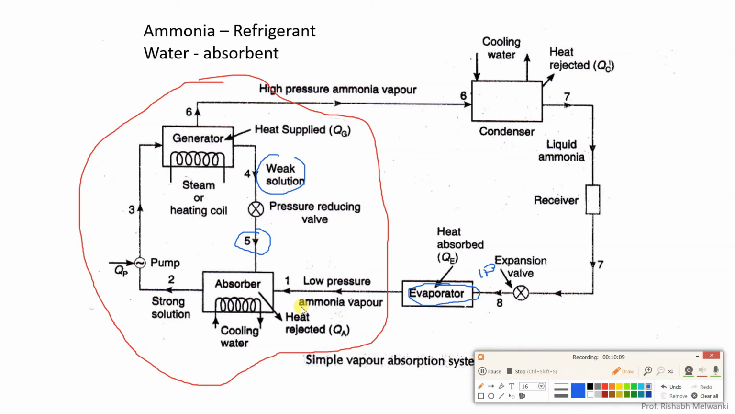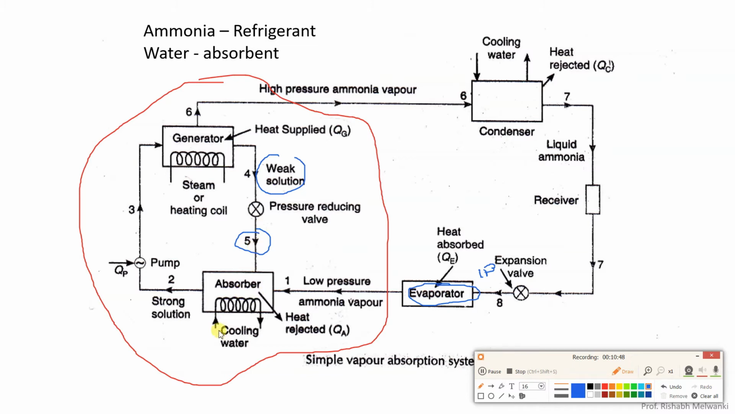Now what will happen is that water will absorb the ammonia vapor. Once it absorbs the ammonia vapor, heat will be liberated. At the same time, pressure reduces. Since the pressure in the absorber is reducing, more ammonia will be drawn into the absorber. Now since heat is liberated by the solution after absorbing the ammonia vapor, that heat needs to be removed from the solution. Why? Otherwise, if the heat is not removed, the ammonia absorption capacity of water will reduce.